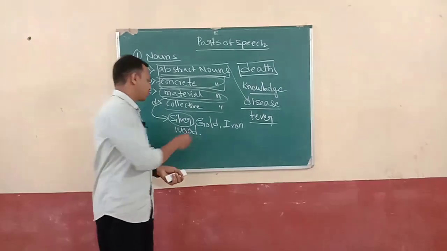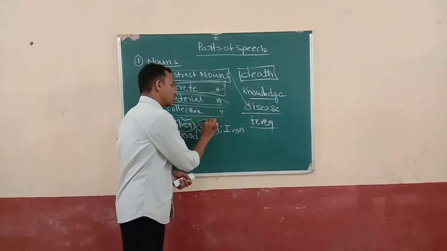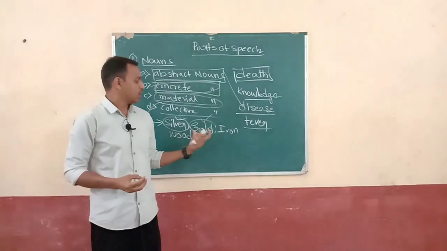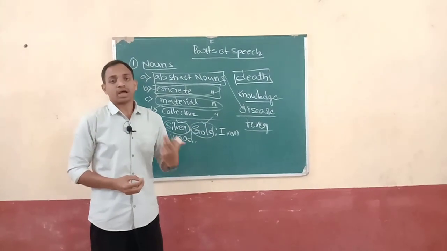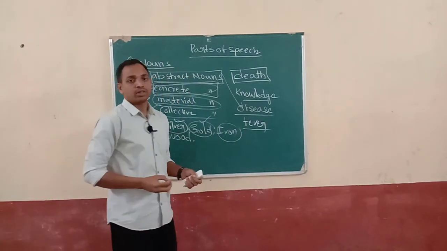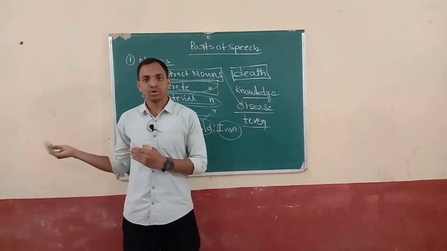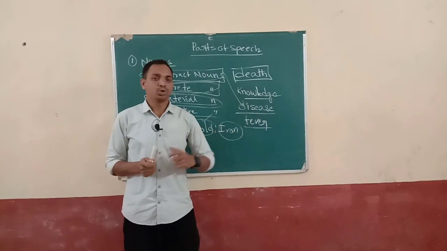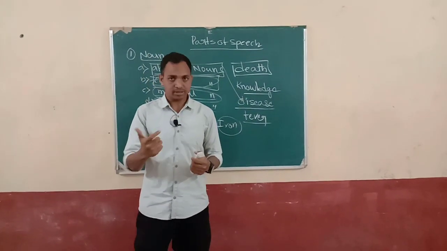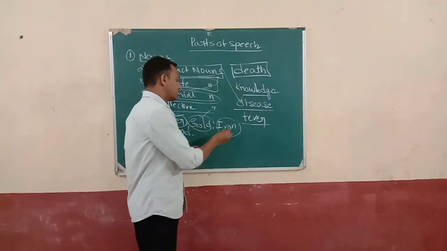So this is a material. And same like gold, also a material. By using gold, we are preparing various kinds of ornaments. And something like iron. With iron, we are preparing windows, doors, and making chairs and tables. These kinds of things are called materials.